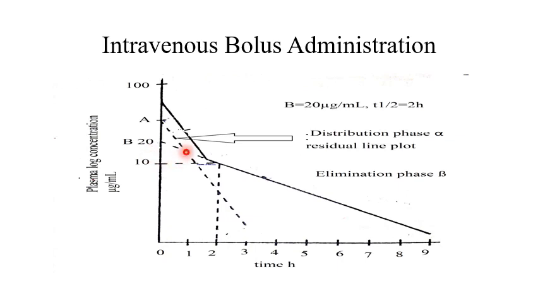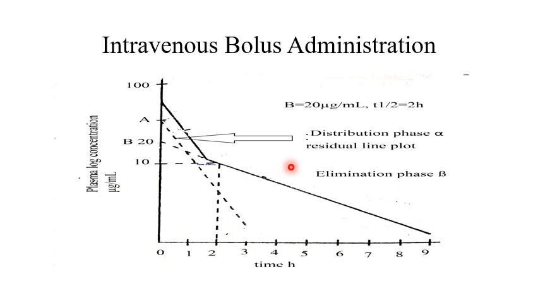Now, as we are discussing the two compartment model, alpha is the rate constant for distribution. This is alpha, this dotted line, and beta is the rate constant for elimination. Alpha and beta are expressed in terms of reciprocal of time, meaning per hour or per minute.